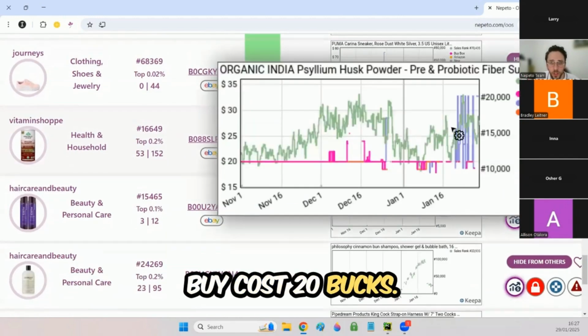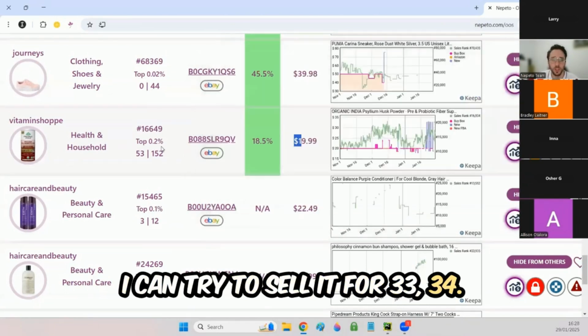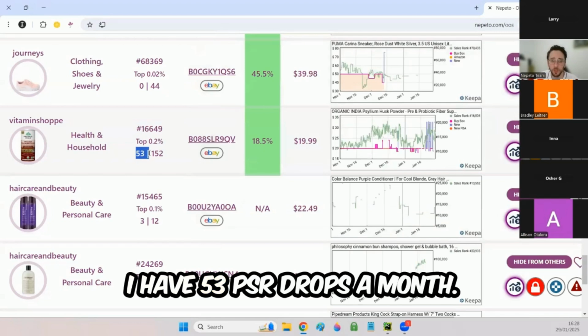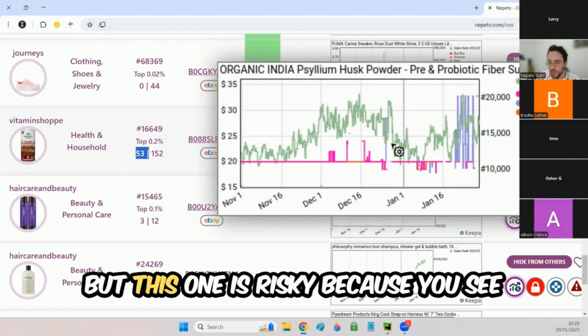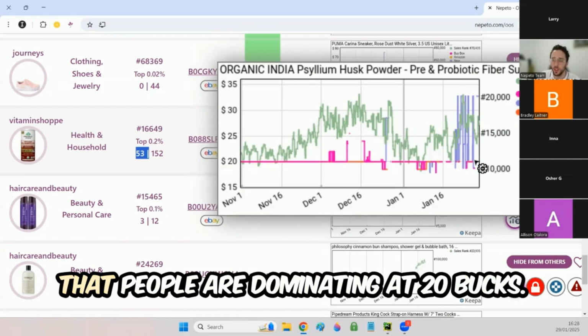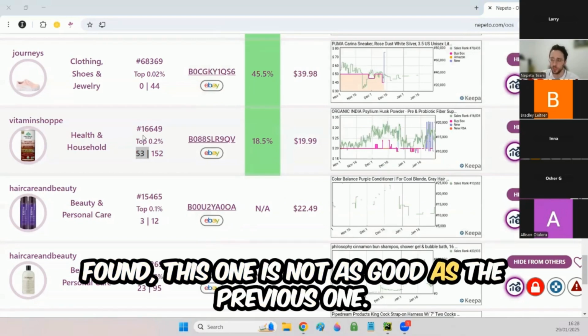This one is interesting. Buy cost 20 bucks. I can try to sell it for 33, 34. I have 53 BSR drops a month. I can even try to sell it for a little bit higher. But this one is risky because you see that people are dominating at 20 bucks. So if we compare this one to the previous leads that we found, this one is not as good as the previous one.